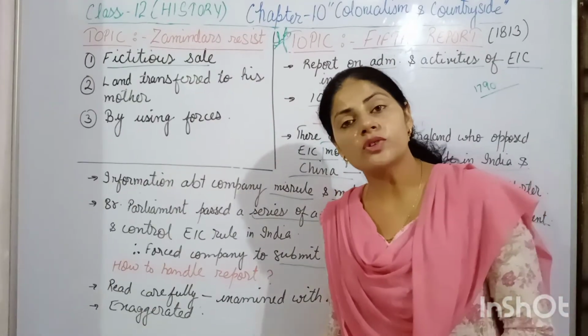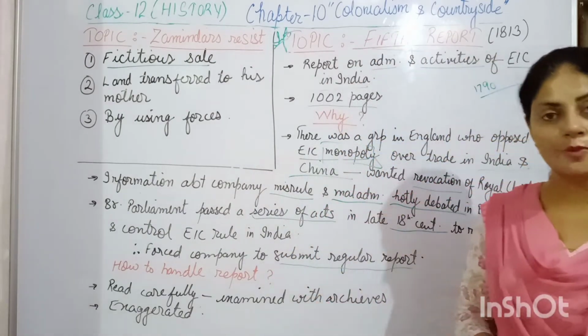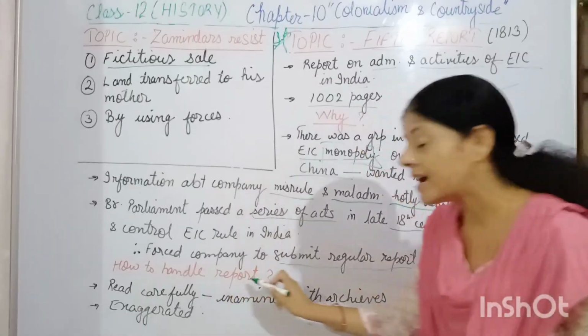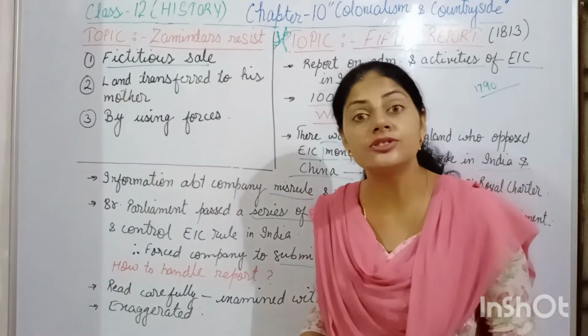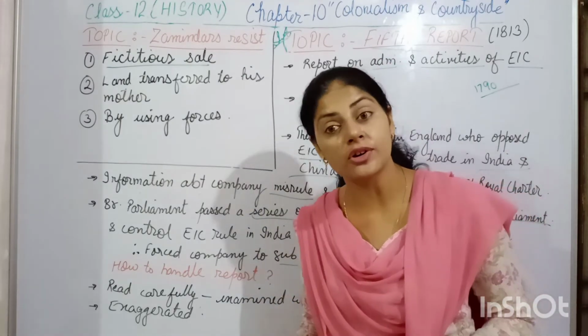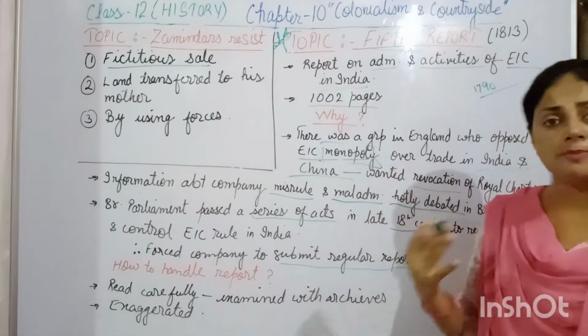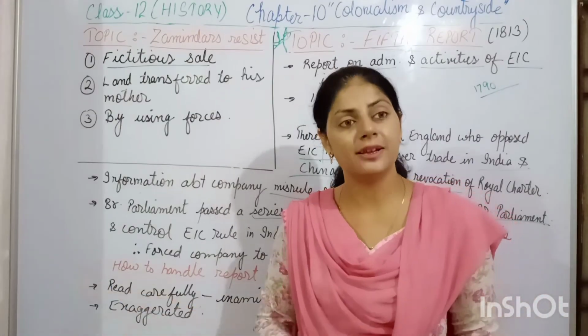Now we understood what the fifth report was, why the report was submitted and what was in the report. The final thing we study is how to handle the report now, how Indian researchers or historians handle that report. At the time when the report was submitted, it was significant for the British Parliament.